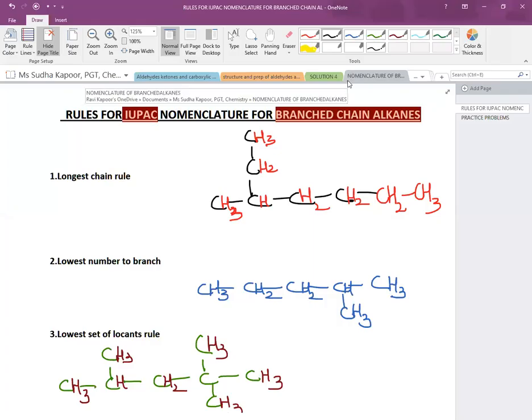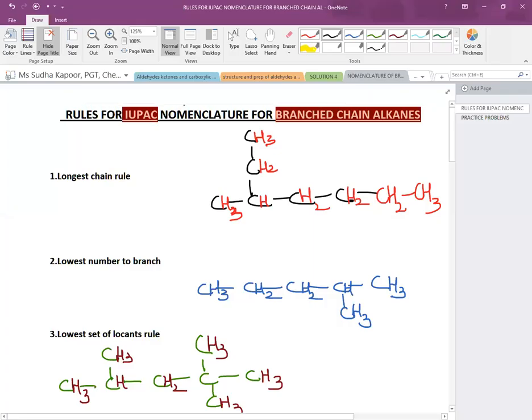Hello students. In this video, we are going to discuss the IUPAC nomenclature for branched chain alkanes. Alkanes are saturated hydrocarbons which have single bonds. So the first rule for naming these is the longest chain rule. Irrespective of whether the chain is drawn linear or zigzag, we have to consider that part which is the longest carbon chain. So let us take an example.